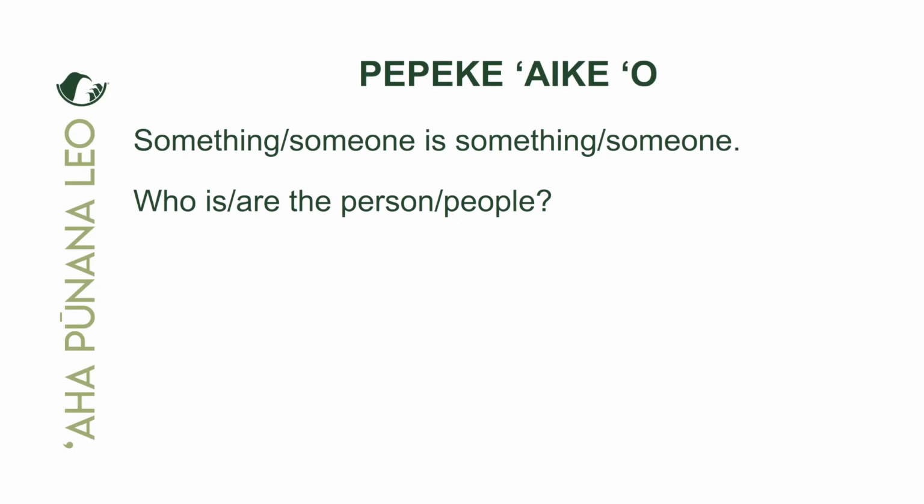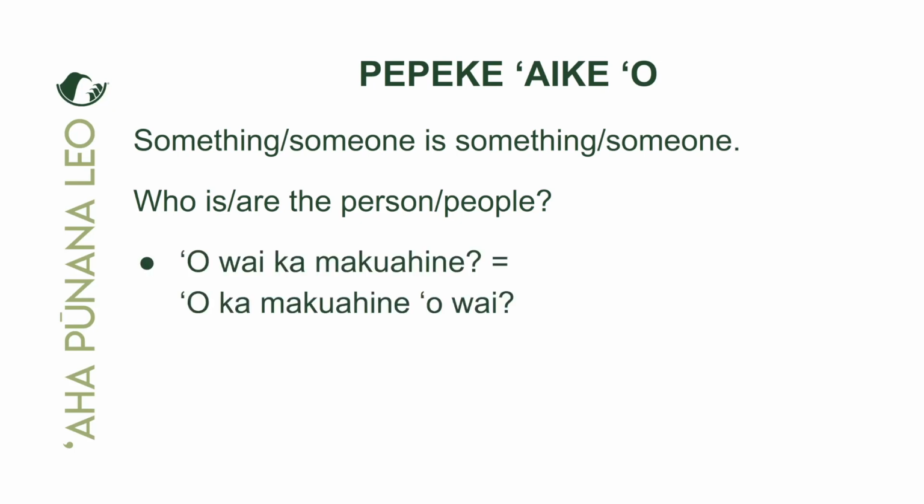Okay, and the way we ask the question is, for example, the question could be, "Owai ka makua hine?" Yeah, owai means who, right? We're asking for who is the mother, right? Who is the mother? Ka makua hine. And that is the same thing as o ka makua hine owai. We can see the equal sign there, yeah, because these are equal. You can change them around, but they still mean the same thing. The only difference is the emphasis.